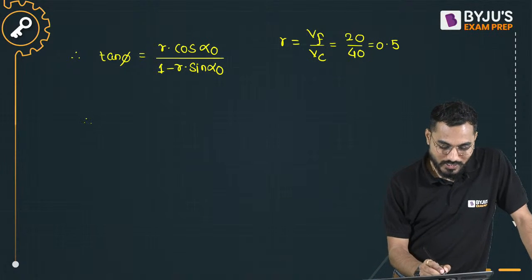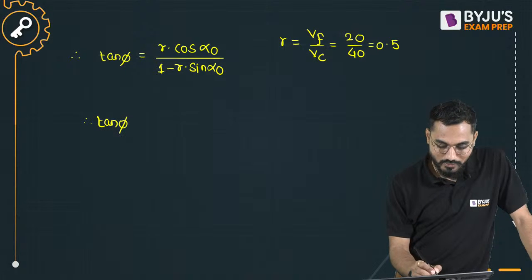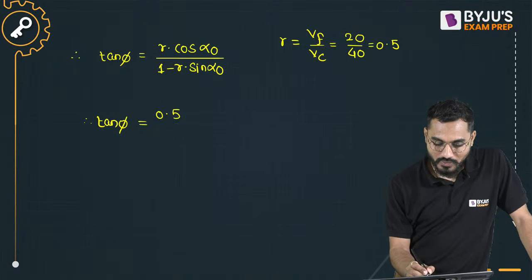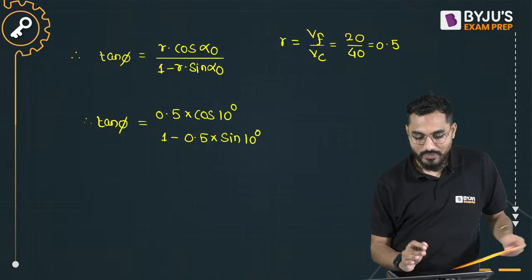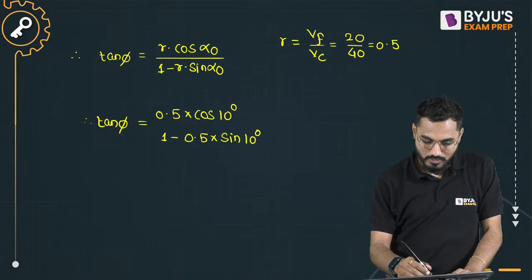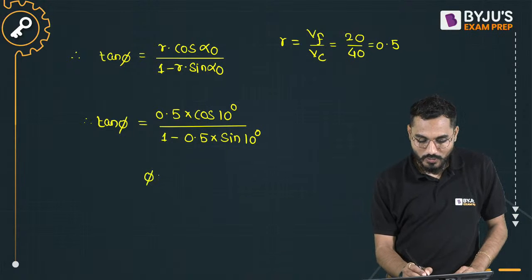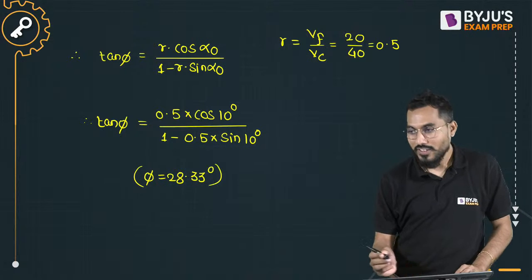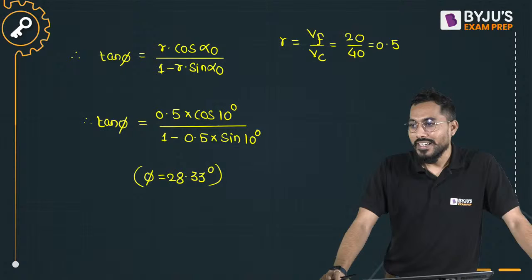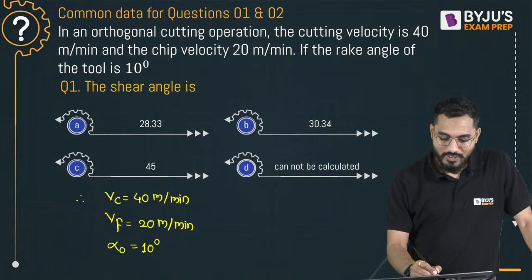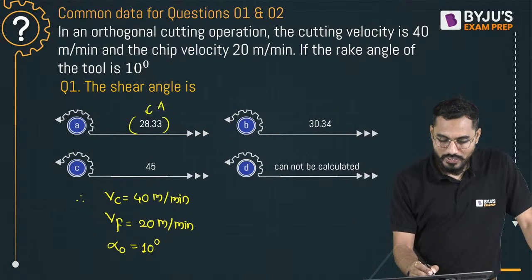So now tan phi is equal to 0.5 into cos of 10 degree, divided by 1 minus 0.5 into sine of 10 degree. The answer for phi is 28.33 degree. Right, fine. Get the answer and get the All India rank.